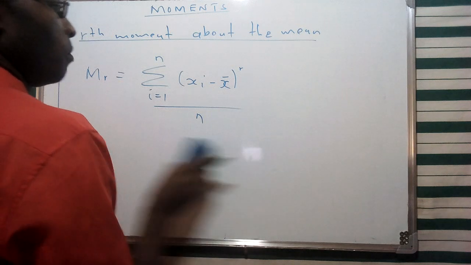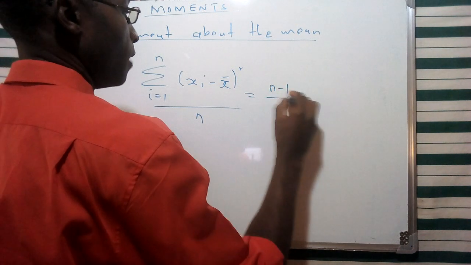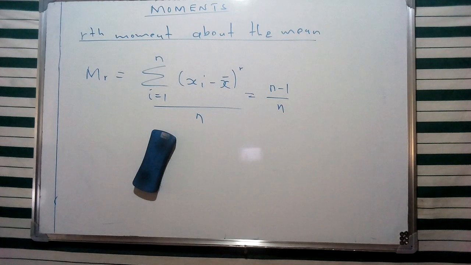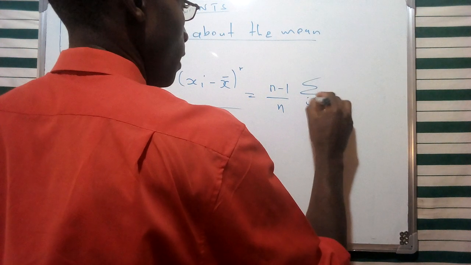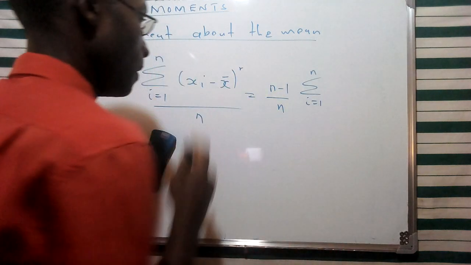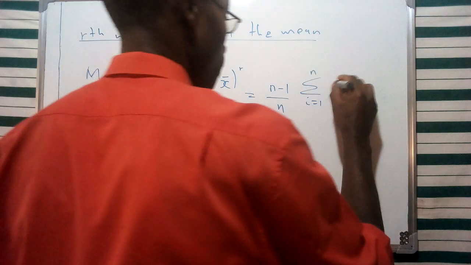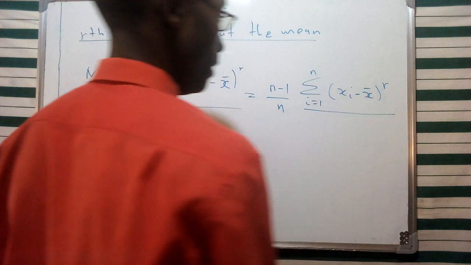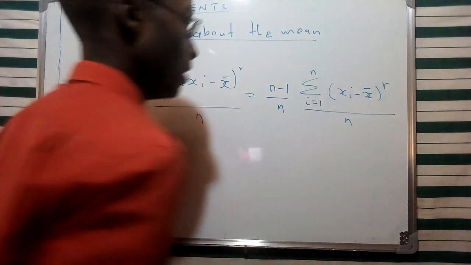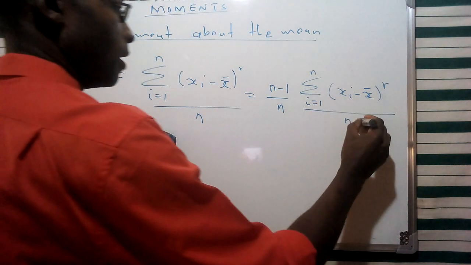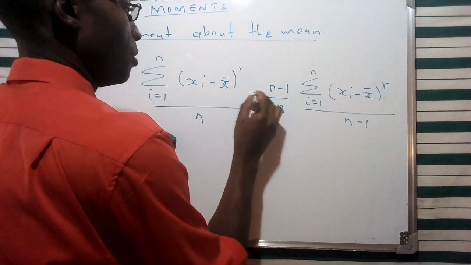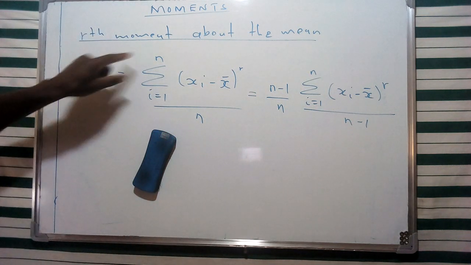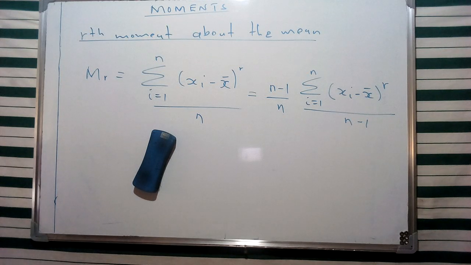So we can give this formula as well in terms of n minus 1 over n, multiplied by the summation from i equals 1 to n of the difference between the mean and the x value, divided by n minus 1. So these are two different formats in which we can represent this moment about the mean using this procedure, and of course that's especially for the case of raw data.